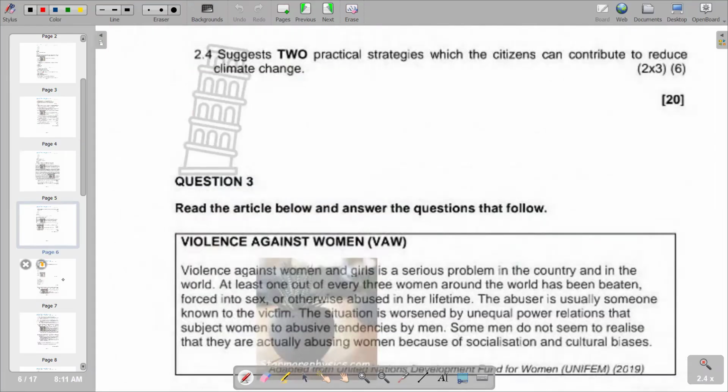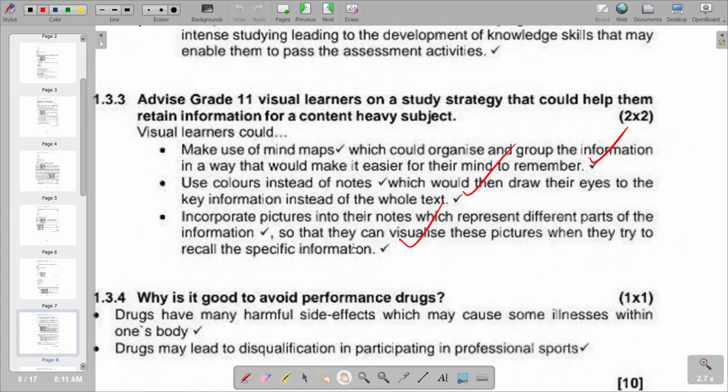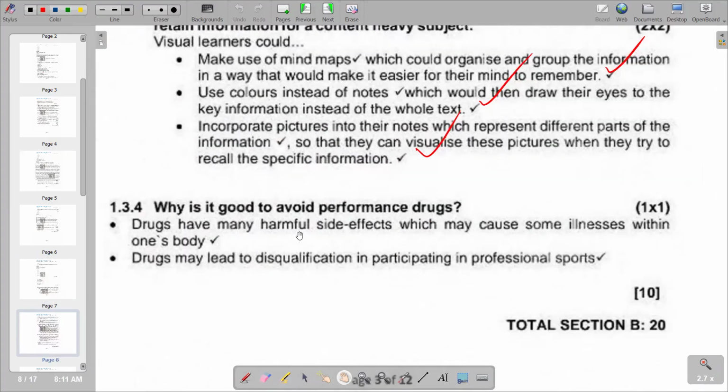So in terms of our other section, the response that we have reads: drugs have many harmful side effects which may cause some illnesses within one's body. So that's the reason why we should avoid performance drugs. And also, drugs may lead to disqualification in participating in professional sports. So this is what we have on this last question on question one. And obviously, we need to move on to the second question, which is going to be our question two.